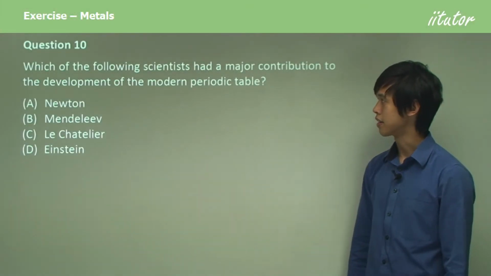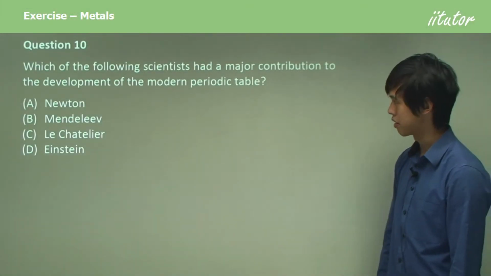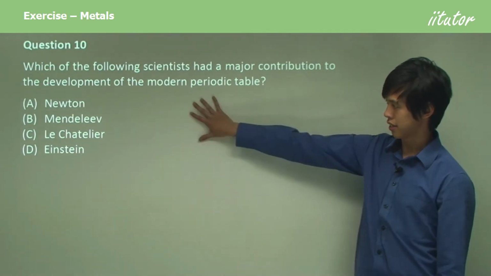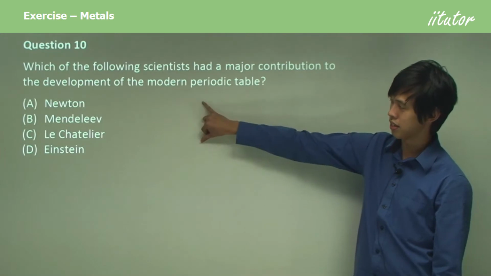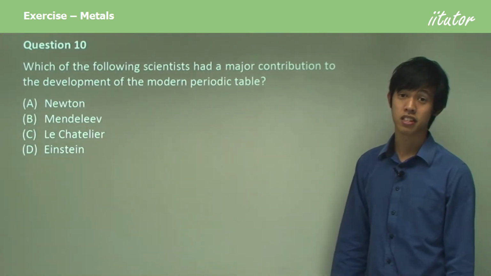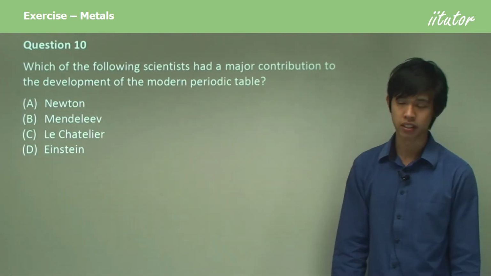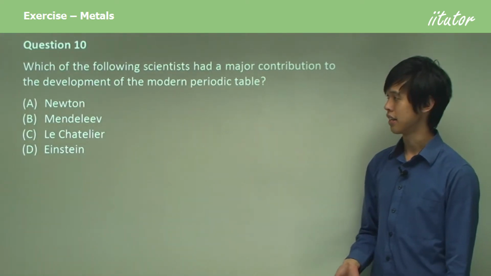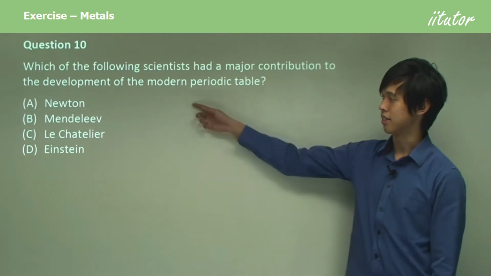So which of the following scientists had a major contribution to the development of the modern periodic table? Okay, so here we have them. So it's not Newton or Einstein. Newton and Einstein were physics majors. They were influential in many fields, but these two generally influence physics more than anything else. And Newton also maths, so it's not these two.